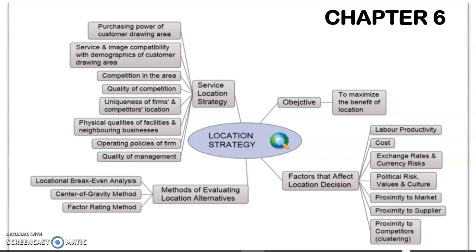Okay, and then the last part is proximity to competitors, which is being near to the competitors, or we call it clustering. When talking about clustering, it involves many people or a group of competitors. Same goes to the coronavirus, so we have different clusters, Cluster Sri Petaling, and so on. Same goes to this concept of competitor clusters.